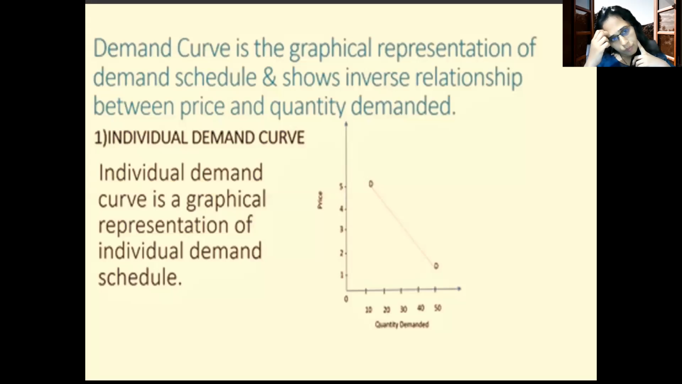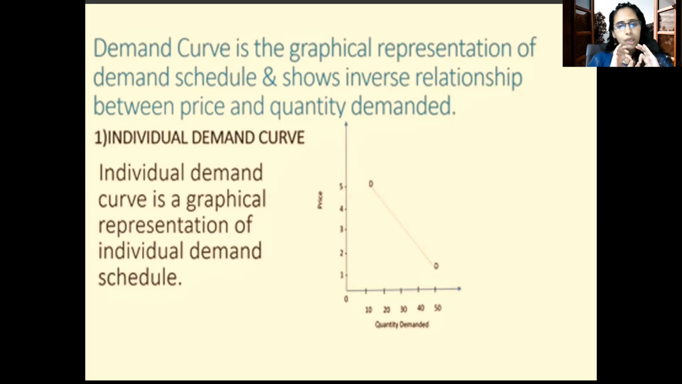Now the demand curve. Sometimes we feel much better when a graphical presentation is given. So the demand curve is a graphical presentation. Whatever schedule, whatever table we have drawn, we are going to show it in diagram form. If you look at this picture, it has been drawn from the table only. The x-axis represents quantity demanded, and the y-axis represents the price of the commodity. Price is 1, 2, 3, 4, 5, increasing, and quantity is 10, 20, 30, 40, 50.